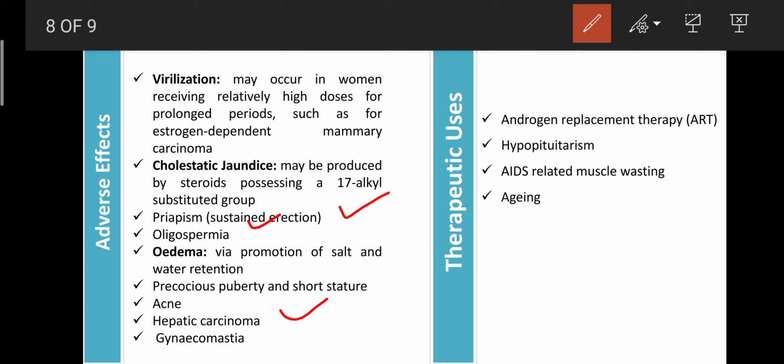Because if more cholesterol is accumulated, it can be metabolized more. With more metabolism of cholesterol, it can produce more free radicals, and those radicals are responsible to damage the hepatic cell. That condition is known as hepatic carcinoma.